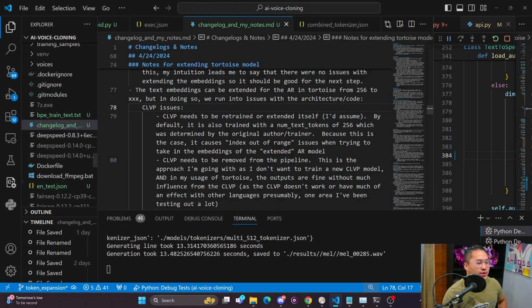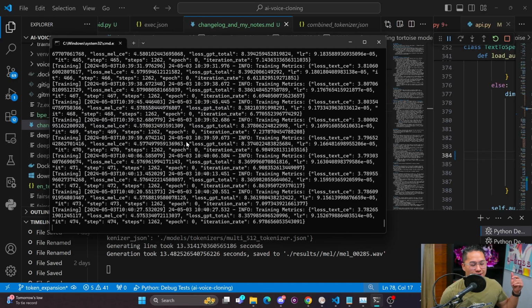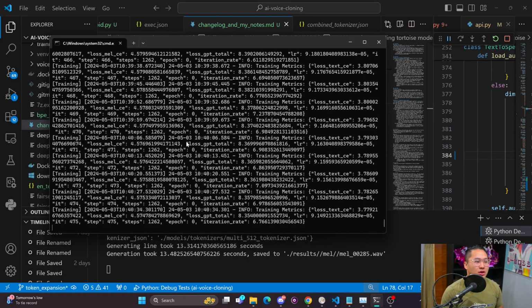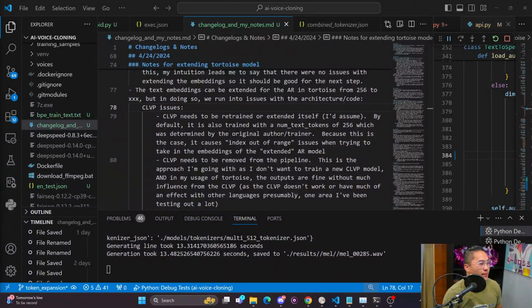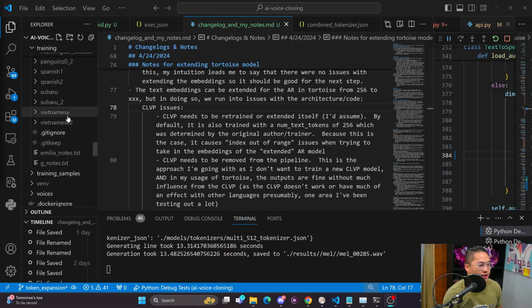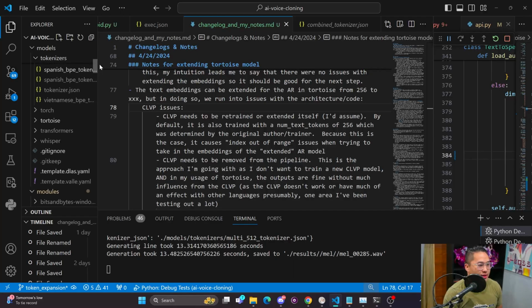So right now what I'm currently doing is I'm rerunning training with 3 languages: English, Japanese, and Vietnamese. And in this case, I have data from all 3 languages. So my hope with this is that it will learn those 3 languages with the BPE tokenizer that I created for the language. And we'll see how that appears after a few epochs.